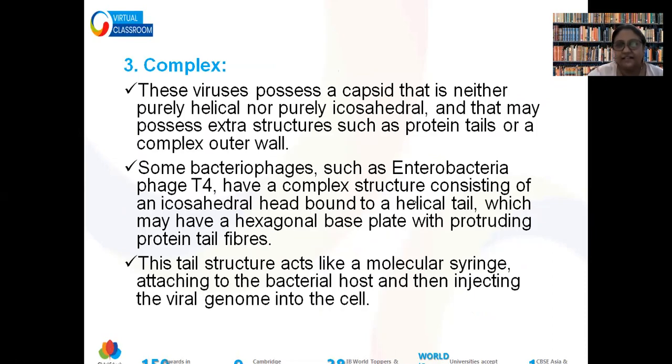So last, the complex one. It is a combination of, you can say, the cylindrical and cuboidal, so it has both parts. For example, bacteriophages. I told you, bacteriophage is a virus which can eat up the bacteria. Not eat up in the true sense because they are very small. They destroy the bacteria. That's why.